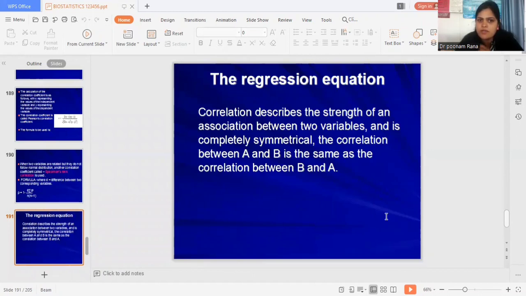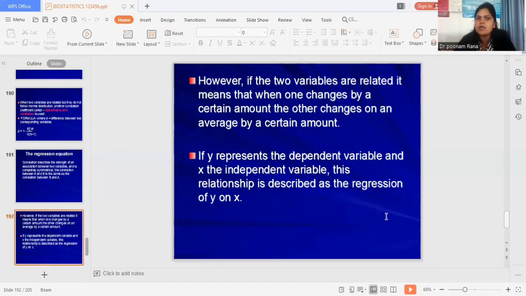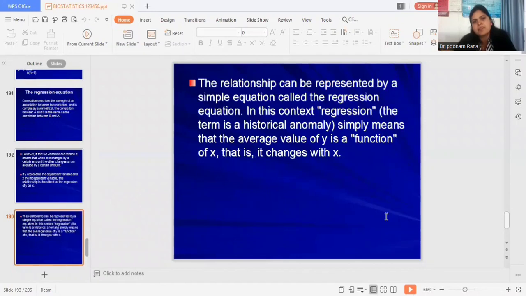Correlation describes the strength of an association between two variables and is completely symmetrical. The correlation between A and B is the same as the correlation between B and A. However, if the two variables are related, it means that when one changes by a certain amount the other changes on average by a certain amount. If y represents the dependent variable and x represents the independent variable, this relationship is described as a regression of y on x. The relationship can be represented by a simple equation that is called the regression equation.